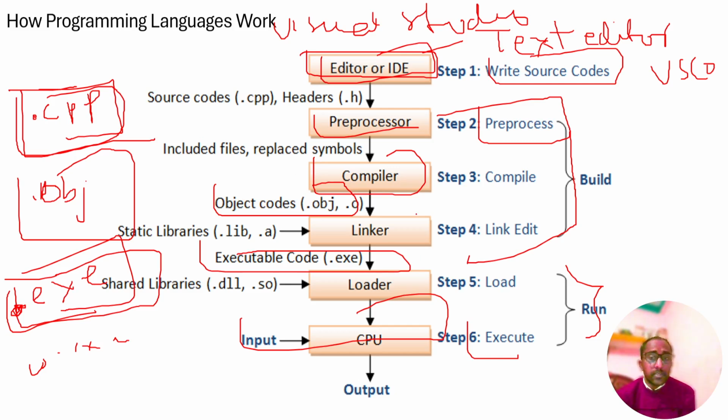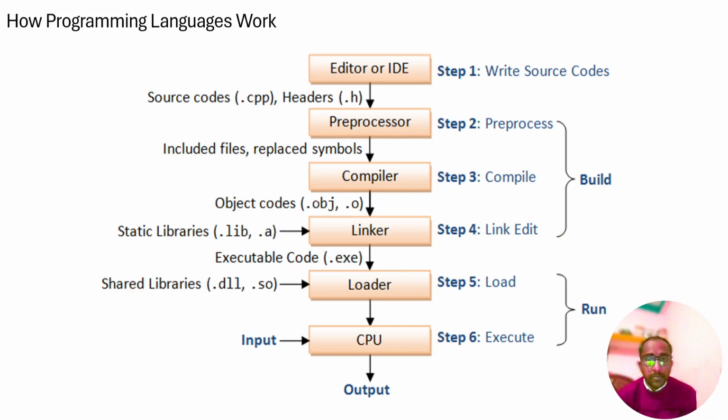C++ source code is preprocessed before it is compiled into the object code.